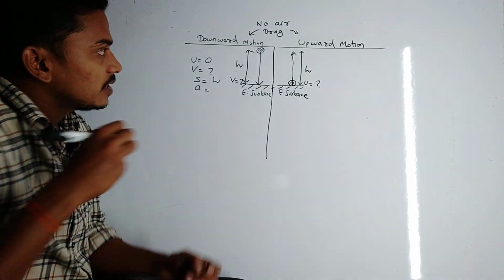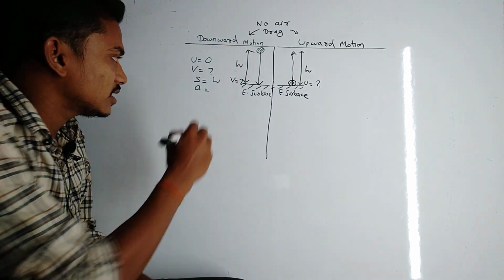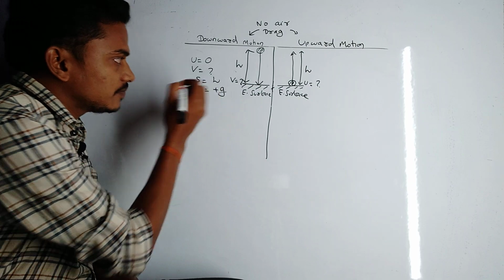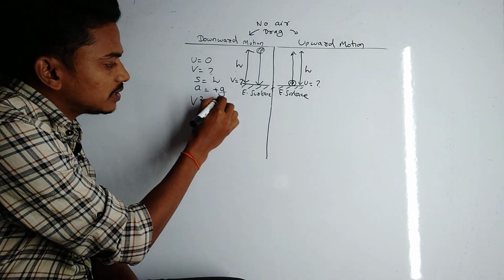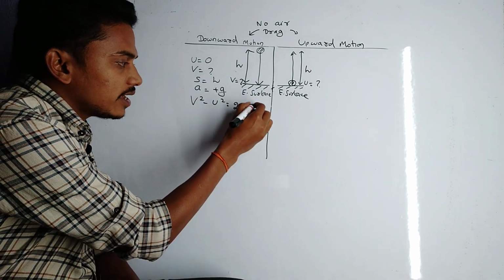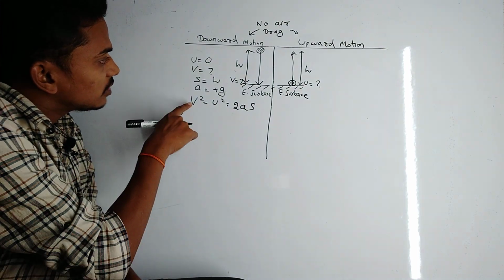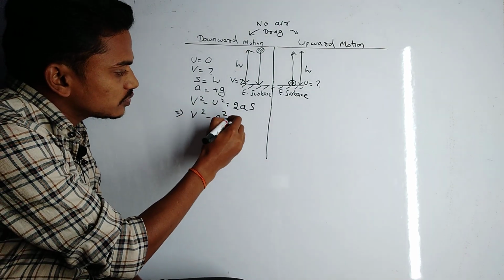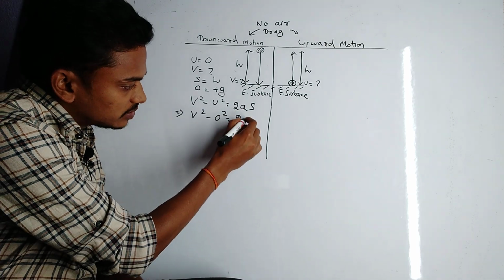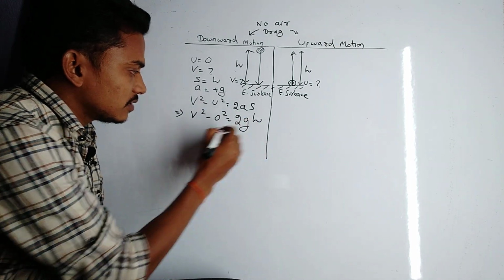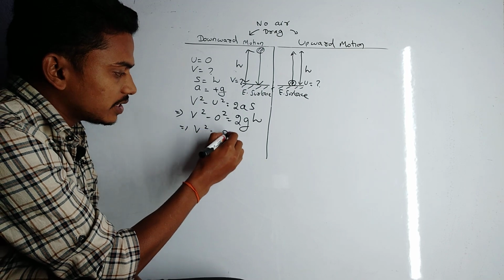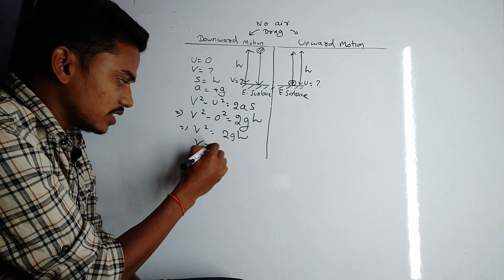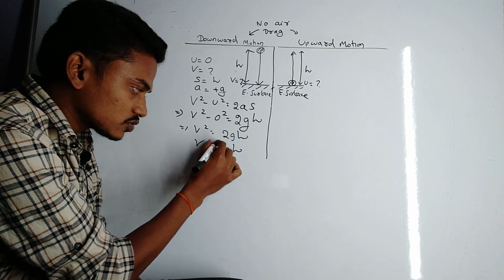Since it is downward motion the speed increases, that's why acceleration due to gravity is plus g. So you can use the relation v square minus u square is 2as. That implies v square minus 0 is 2, acceleration is g, and s is h. That implies v square is 2gh, so v is square root of 2gh.